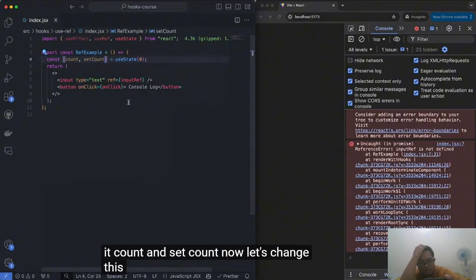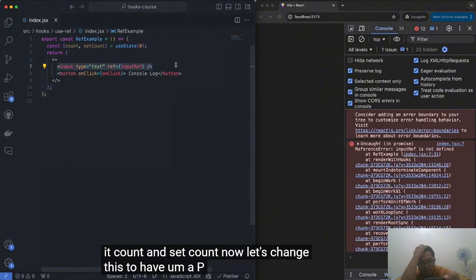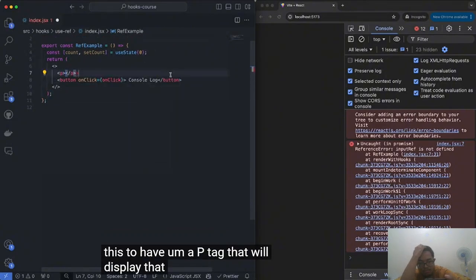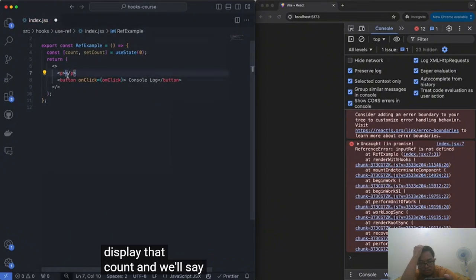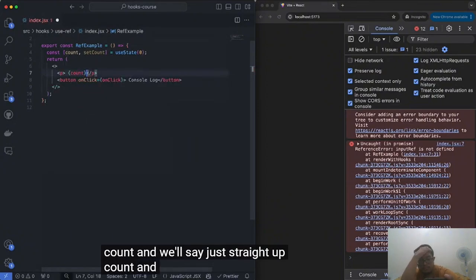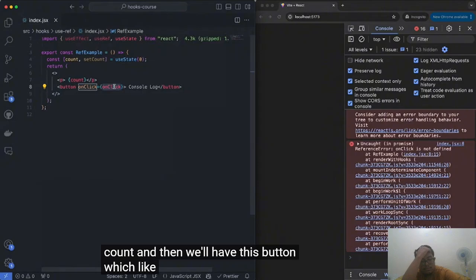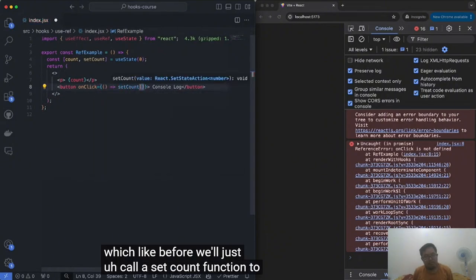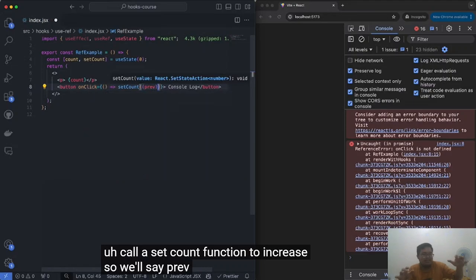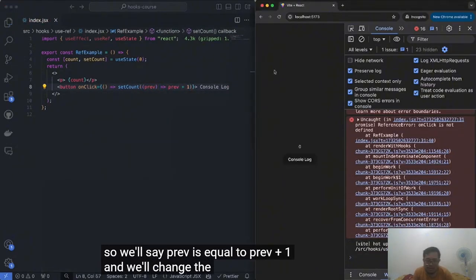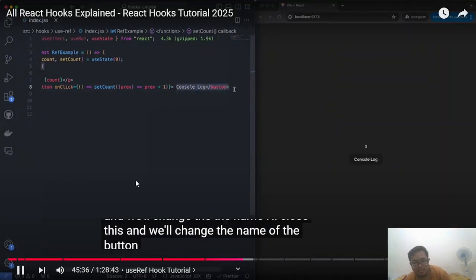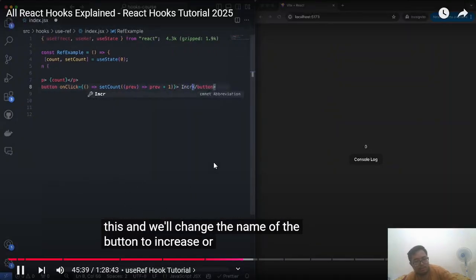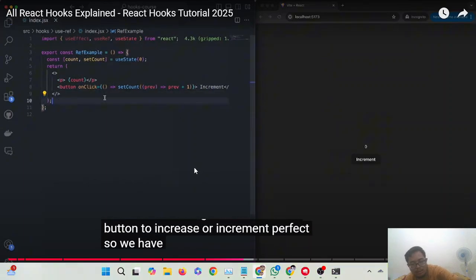Now let's change this to have a p tag that will display that count. And we'll say just straight up count. And then we'll have this button, which like before, we'll just call a setCount function to increase. So we'll say prev is equal to prev plus 1. I'll close this and we'll change the name of the button to increment. Perfect. So we have this counter example.